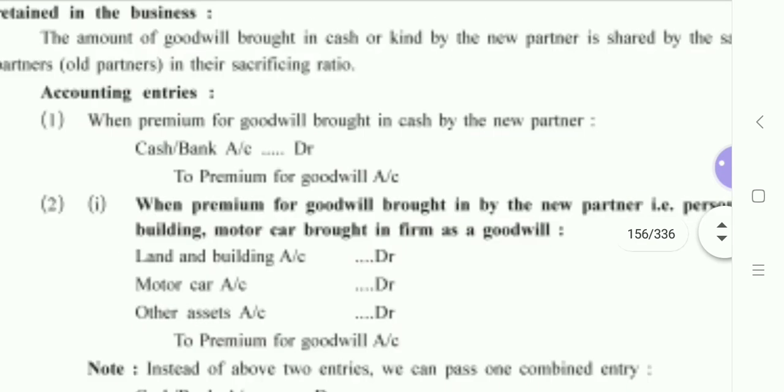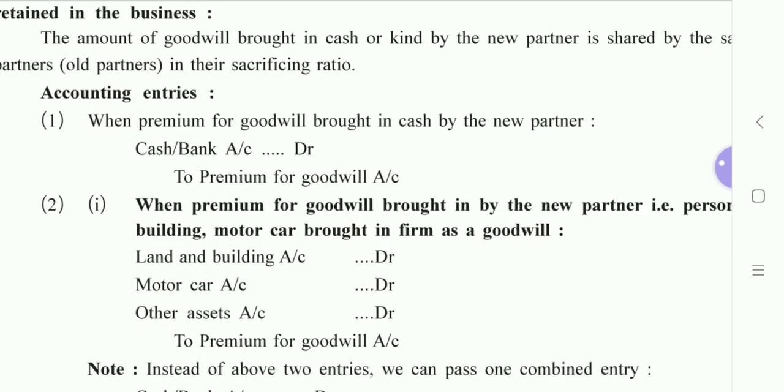Whatever amount has been brought in cash by the partner is to be placed here, the value I'm talking about. So, cash or bank account debit to premium for goodwill account.